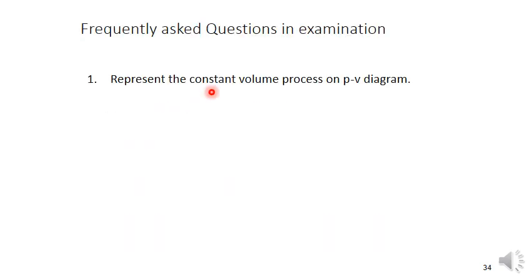A question asked in examinations is to represent the constant volume process on a PV diagram. There are two graphs. Pressure is increasing from P1 to P2, first point P1, next point P2. Both graphs are parallel to the y-axis. The first graph represents pressure increasing from P1 to P2 if you supply heat. If you remove the heat, the pressure goes on decreasing.